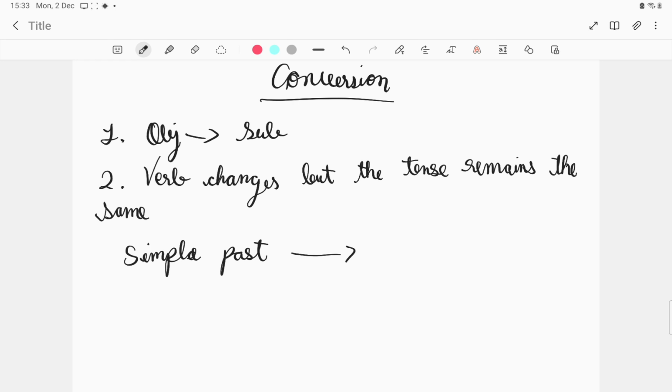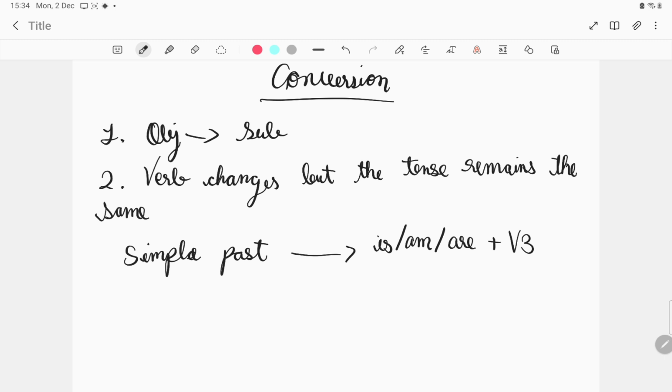If I write give or gives, then it will convert to is plus verb's third form, or let us write is, am, or are plus verb's third form.